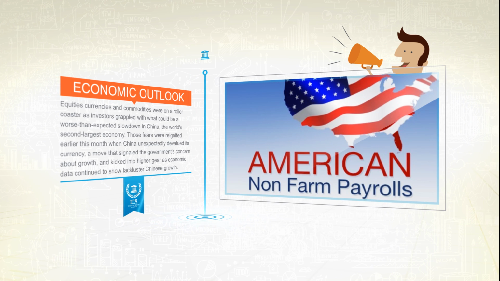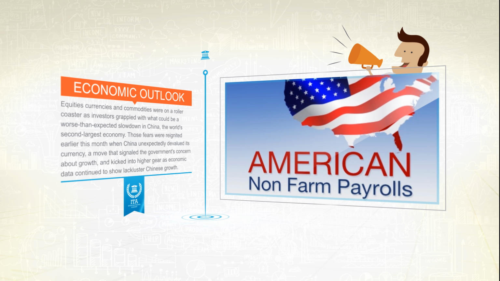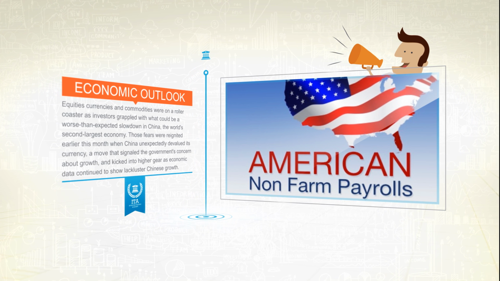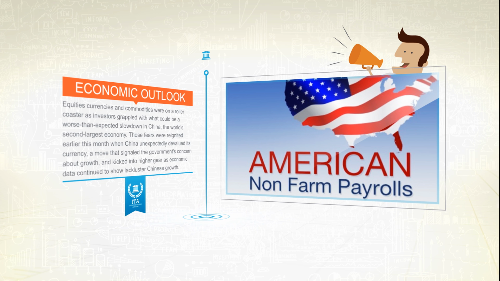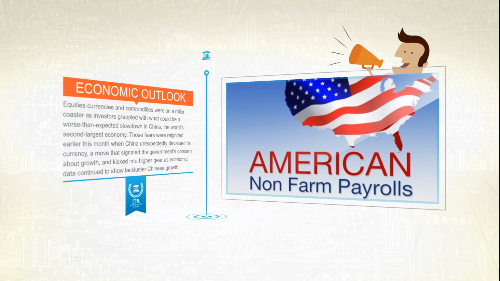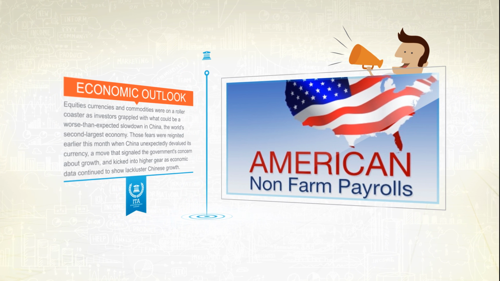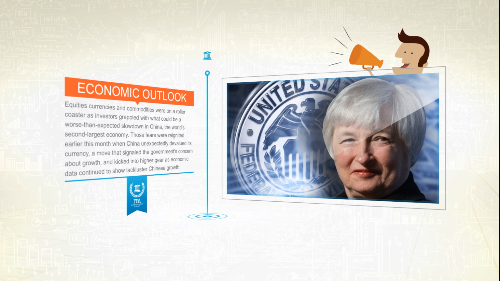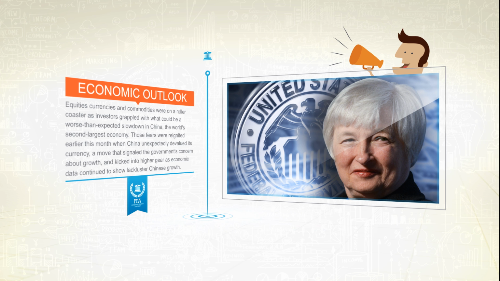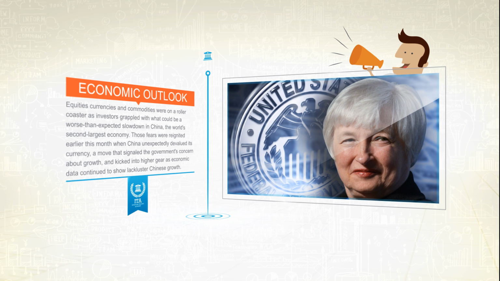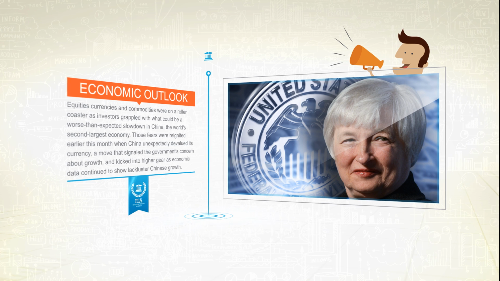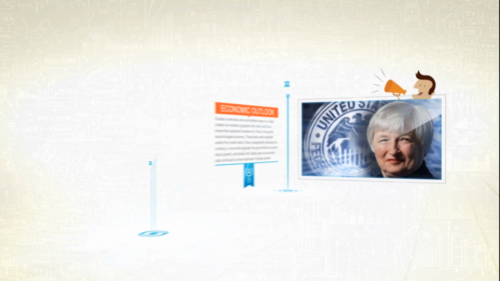The main focus this week will be on Friday's non-farm payroll report. Solid data this week could send the Fed back into centre stage. The jobs data is pivotal to the debate on when the Federal Reserve starts the rates normalisation process, that is, the time when the Fed lifts rates from zero. But for the Fed to be confident about lifting rates in September, members don't just want to see job growth and lower unemployment, but also evidence of inflation in the form of rising wages.